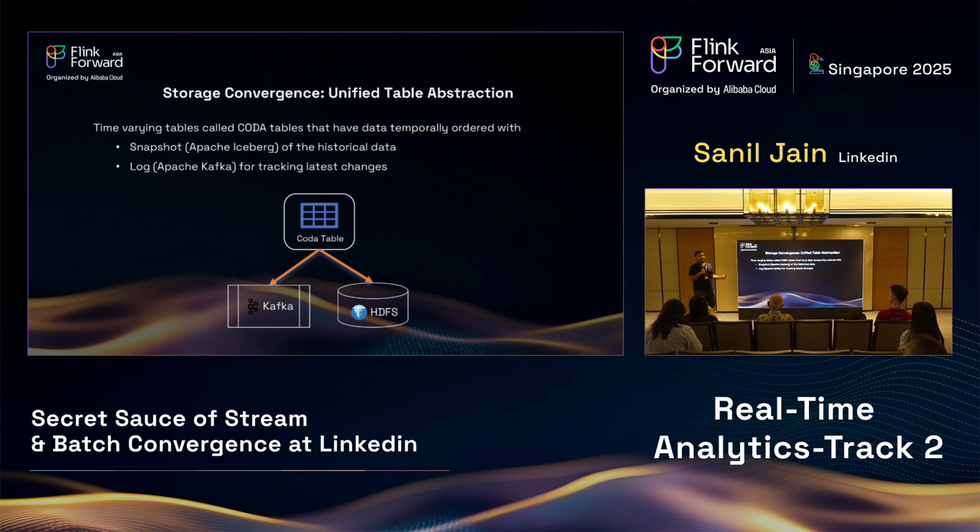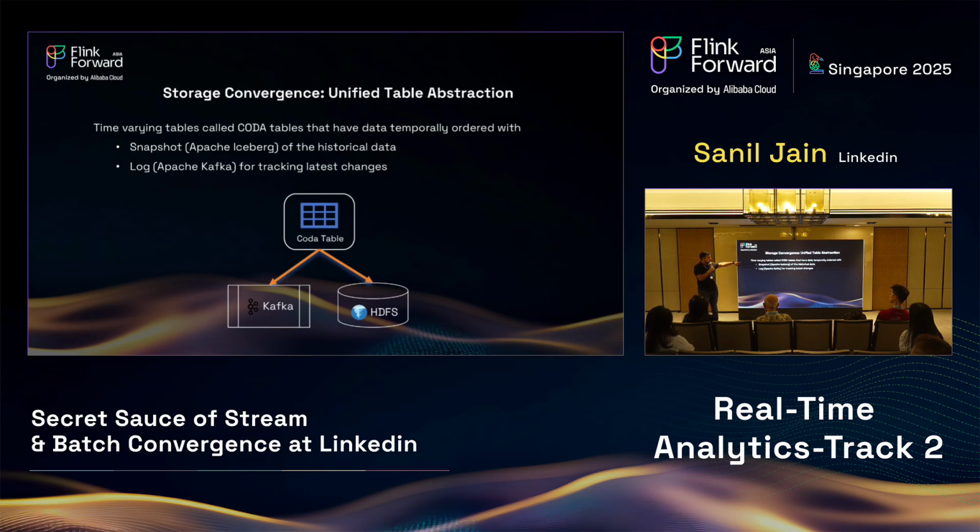Next, right? So now we have an engine first. We have Flink, and now we have APIs, which is Flink SQL and Table. What's next? So I mentioned this unified table abstraction, which addresses the storage convergence problem. That means you need an abstraction which can hide the details of the physical storage of those data sets.